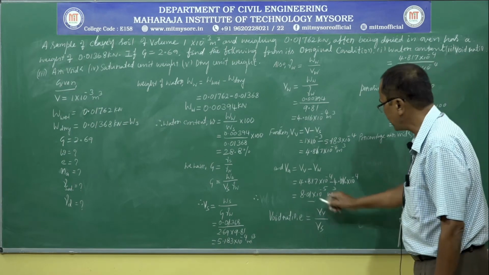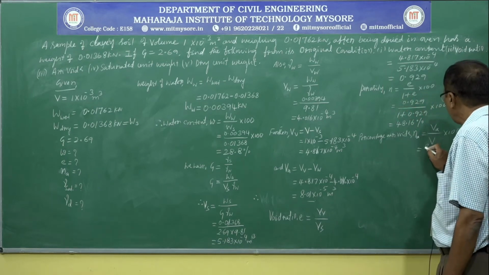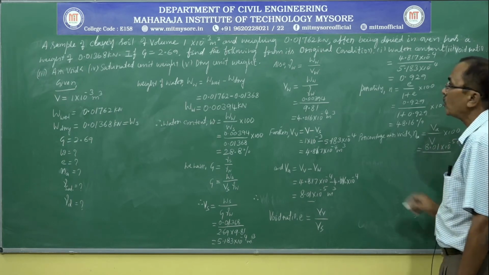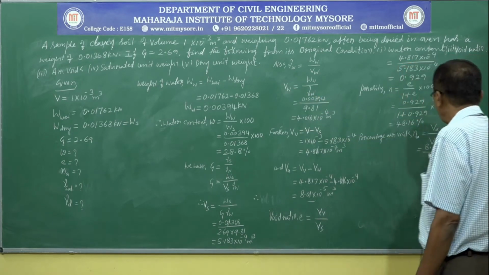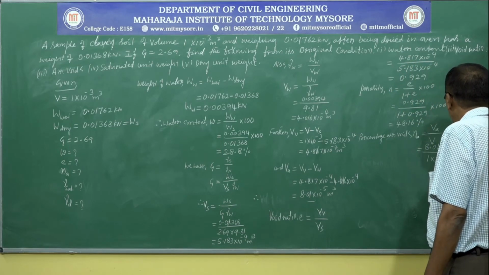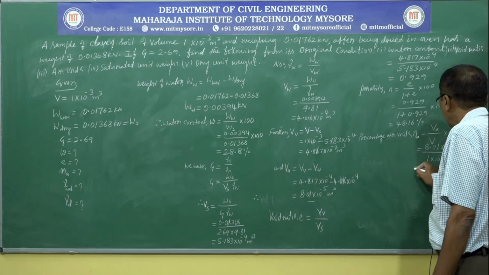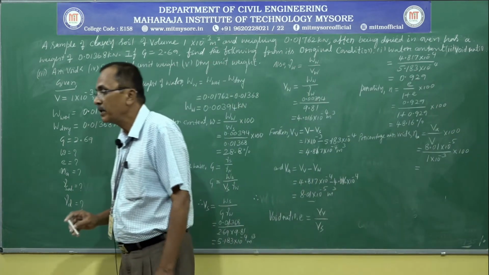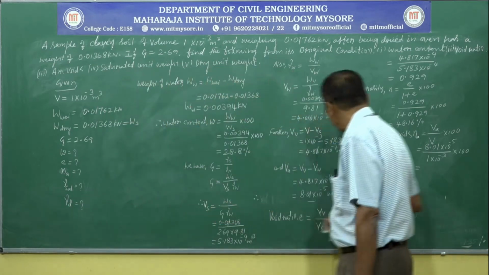What is volume of air voids? It is 8.01 into 10 power minus 5, that divided by total volume given, 1 into 10 power minus 3, that multiplied by 100 gives us the percentage air voids, 8.01%.